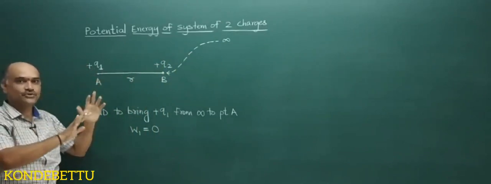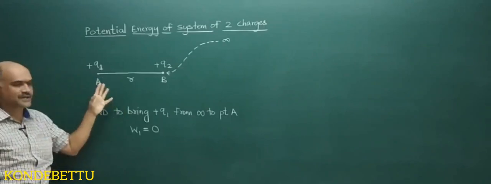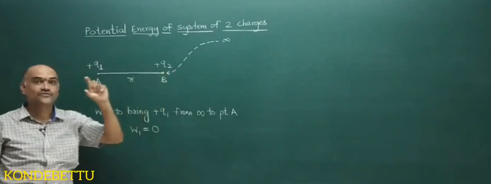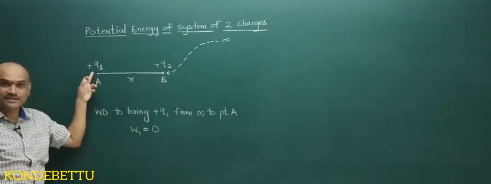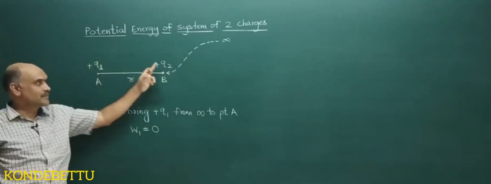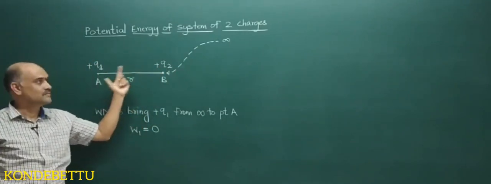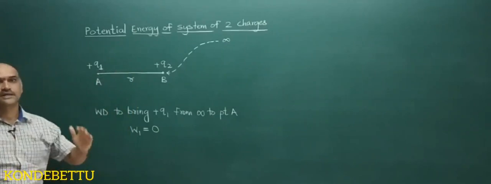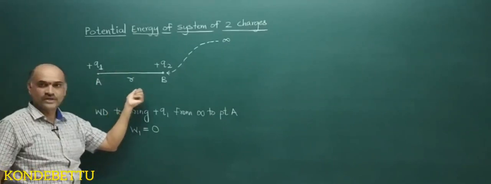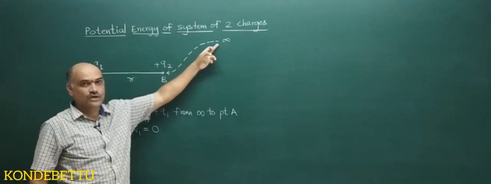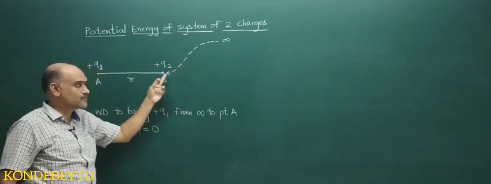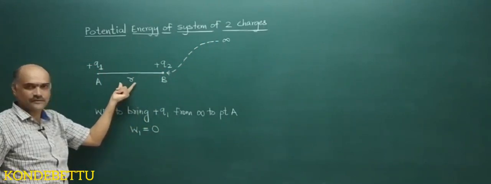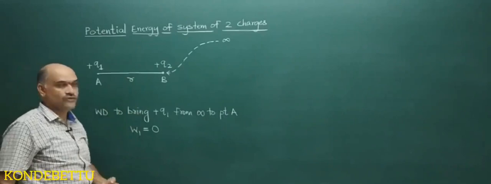Initially while bringing Q1, there were no charges or electric field. Now there is one charge on this board, plus Q1. This will oppose, because both are positive and will repel. Means you are required to apply force; indirectly you are required to do work to bring this charge from infinity to B, which is at a distance R.